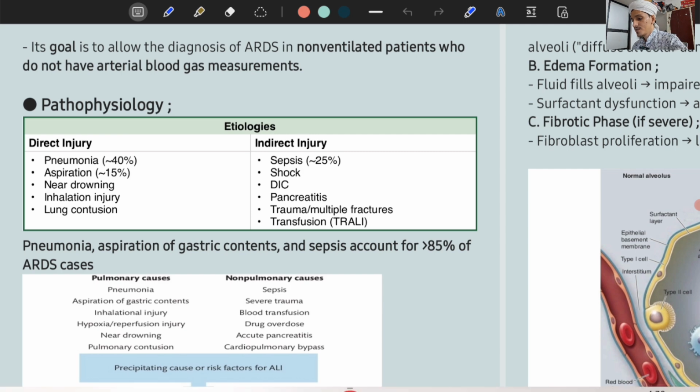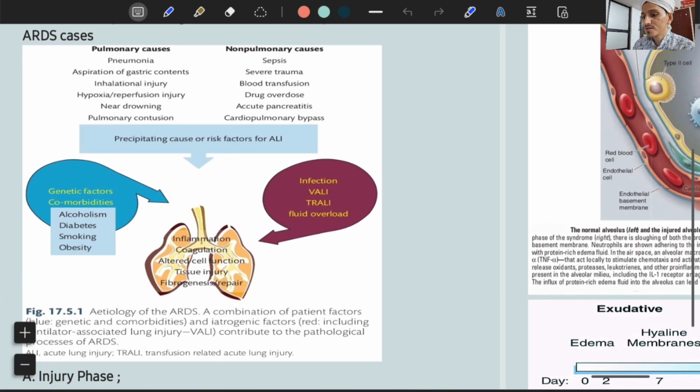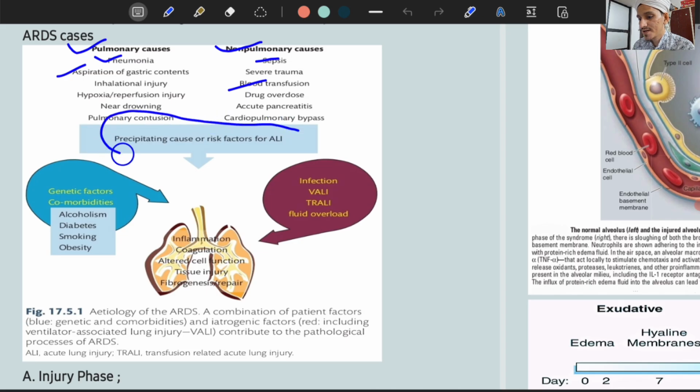Okay, now we will understand the pathophysiology of this. So this is one diagram. So causes can be pulmonary or non-pulmonary. Most common: pneumonia, aspiration, and sepsis, but also transfusion, all these causes. So these are the risk factors, or you can say this as cause also. And patient factors or patient comorbidities, genetic factors and comorbidities, like alcoholism, patient having diabetes, patient is a smoker, or patient is obese. So these also contribute to the development of ARDS.